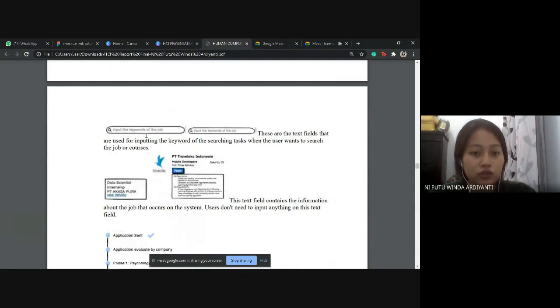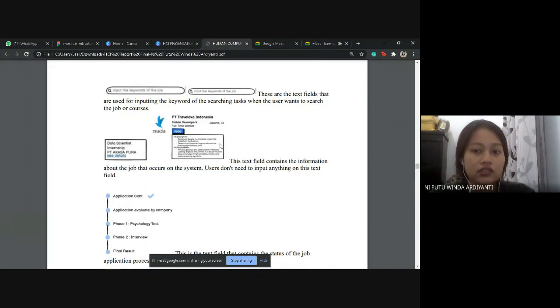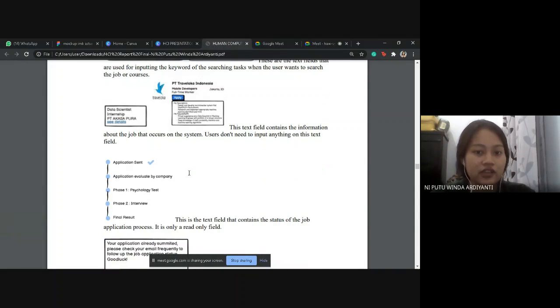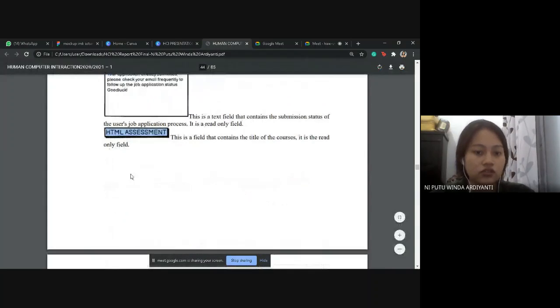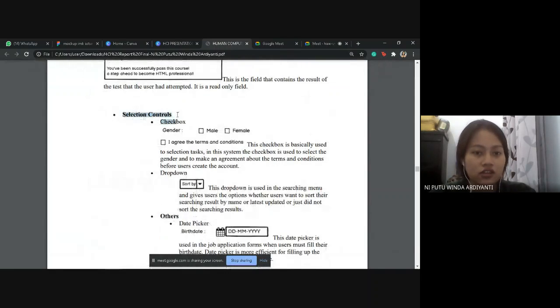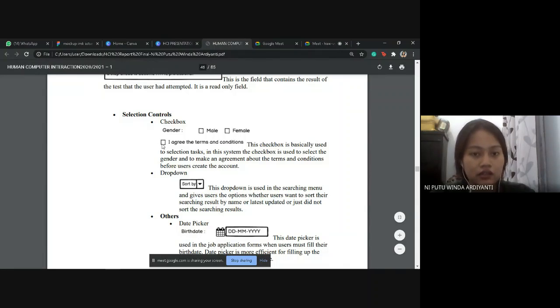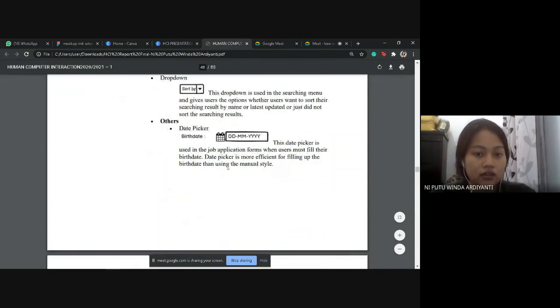This is also for inputting some search value, and this text field also contains the information about the job that occurs, and this text field also inputs information. This also inputs information. For the selection controls, we have checkboxes like gender, for checking the gender male or female, and agreement of terms and conditions. We also have the drop down for sort by. We also have the date picker.